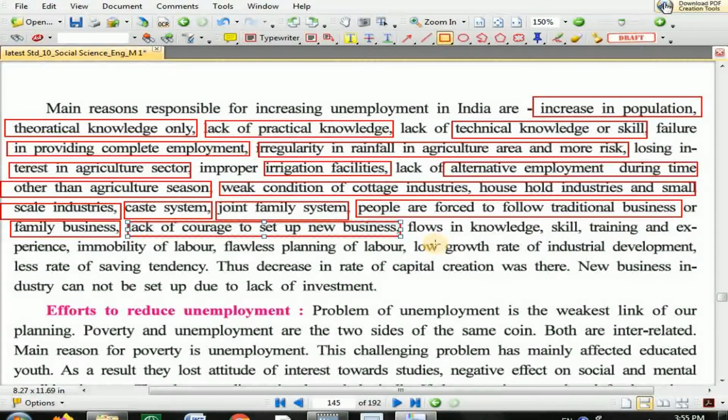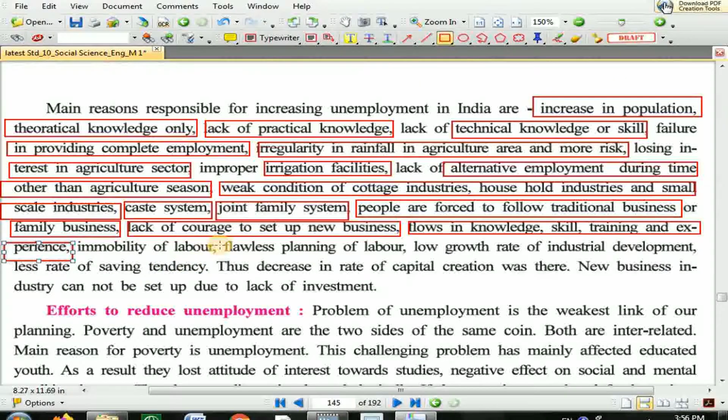Now the word flaws means what? Flaws means lacking. Lacking knowledge, skill and training. Lack of knowledge, lack of skill, lack of training, lack of experience. These are the reasons that they are not able to get employment properly.